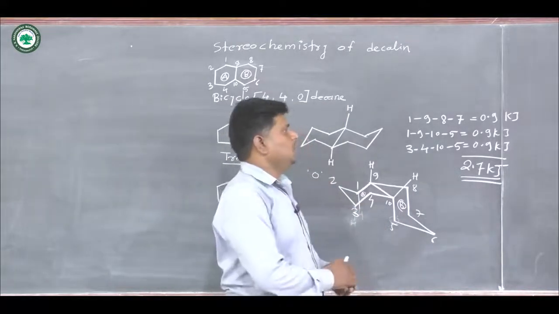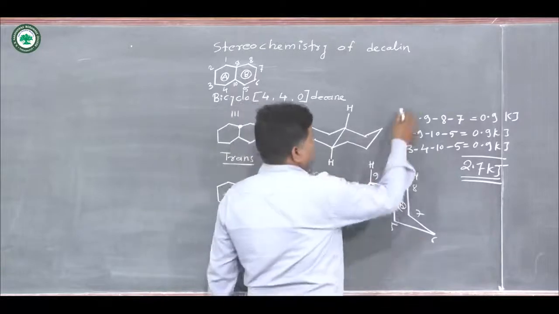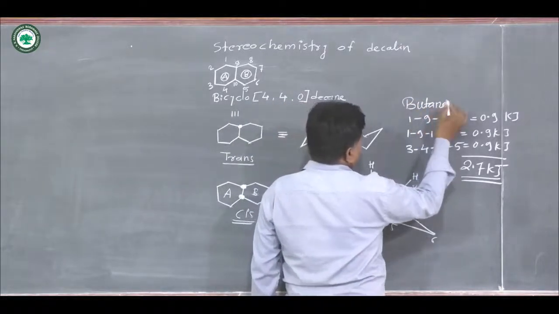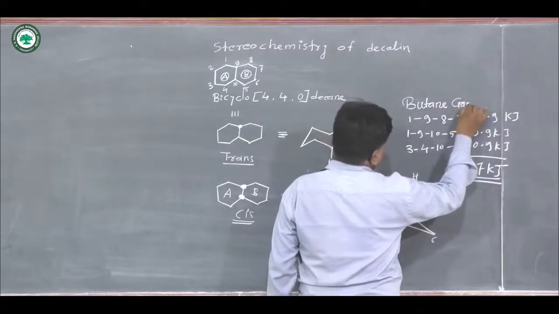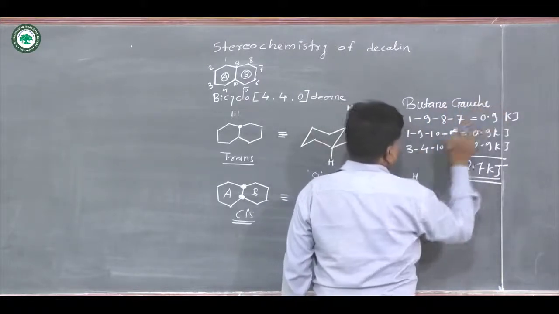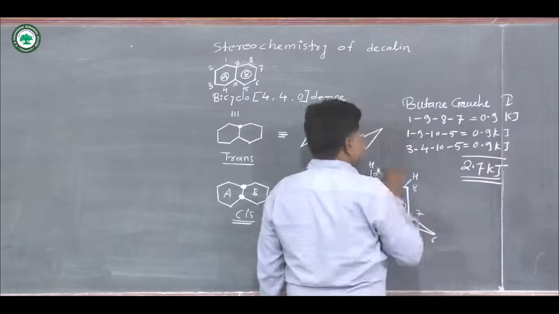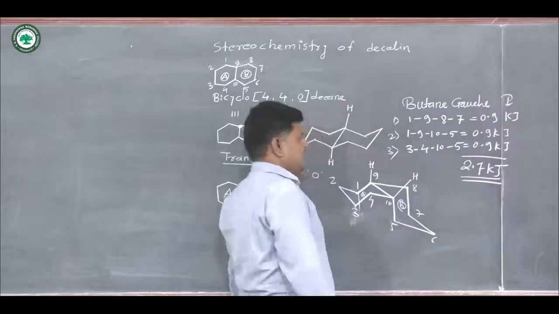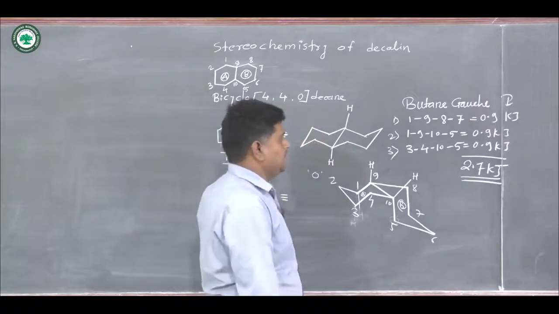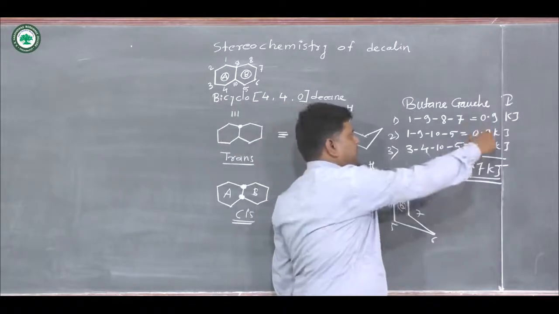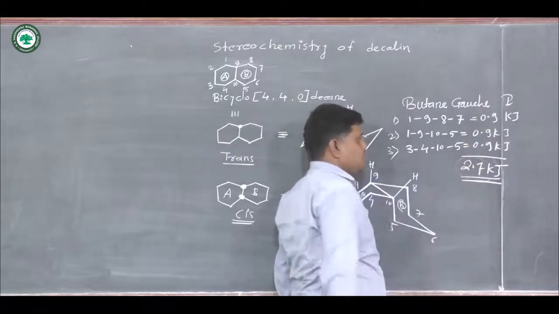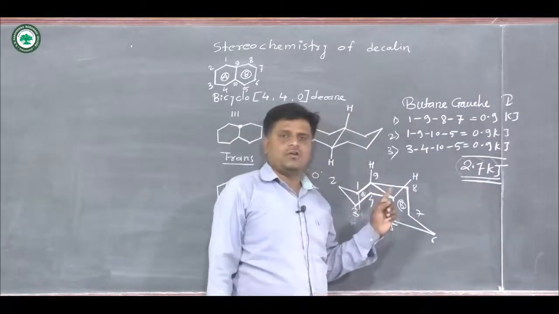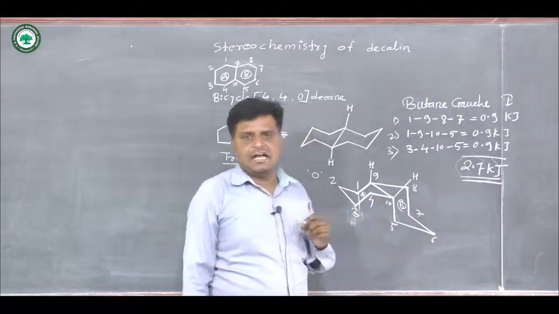We also call them butane gauche interactions. This is the first interaction, this one is the second, and this one is the third interaction. And when we calculate all these three energies, we get here 2.7 kilojoule, and that energy is for the cis isomer.